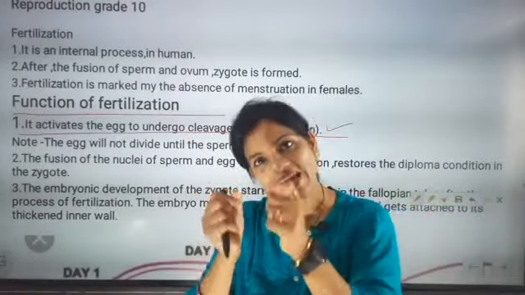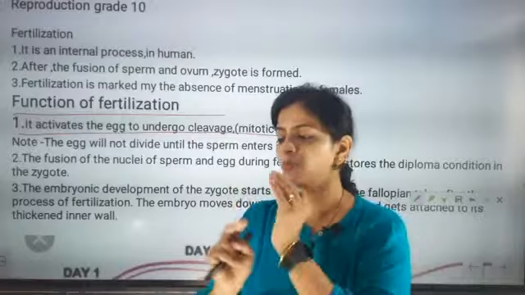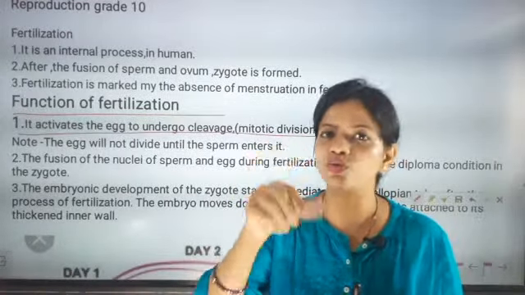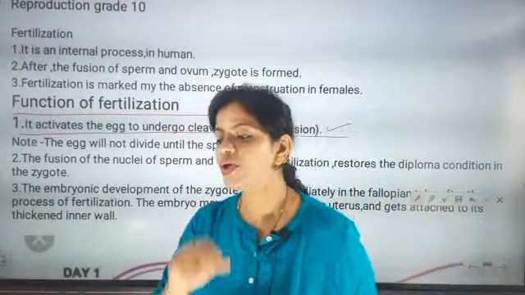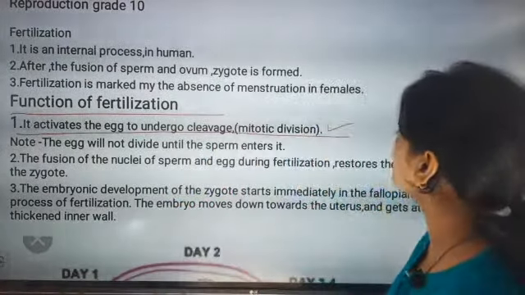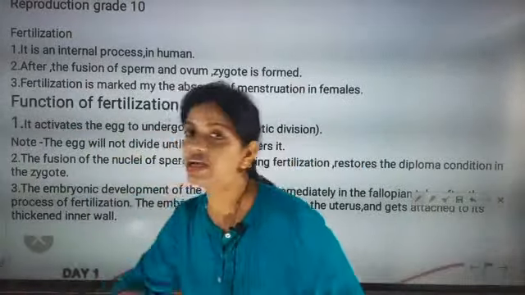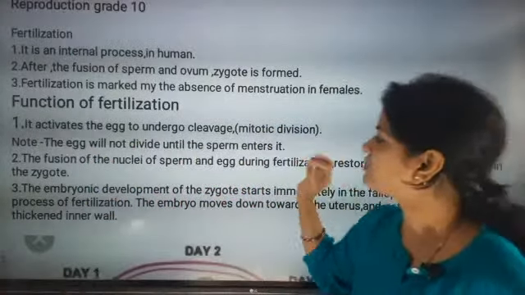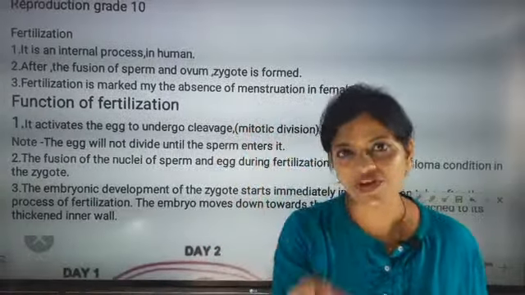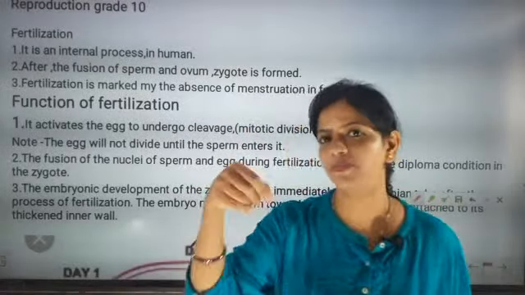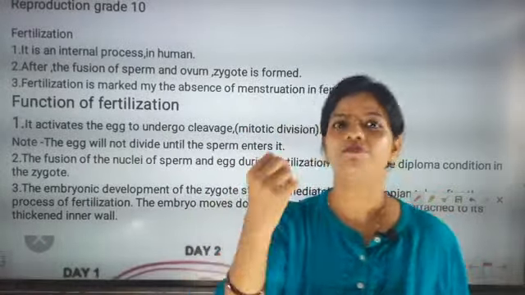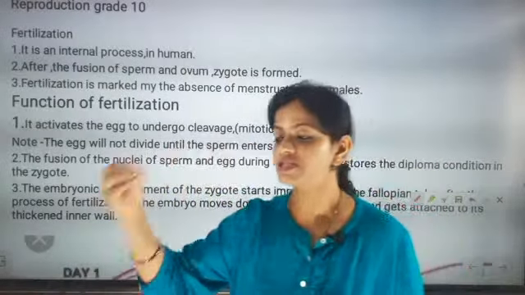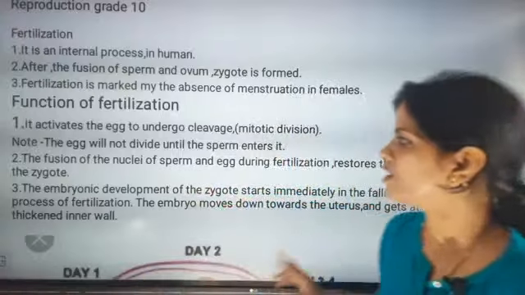Cleavage means to break internally, so that the cells duplicate to 2, 4, 8 and so on, undergoing mitotic division. The first division is mitotic division. The egg will not divide until the sperm enters it. That is, cleavage by mitotic division will not happen until the egg receives a sperm. This is the most important point.